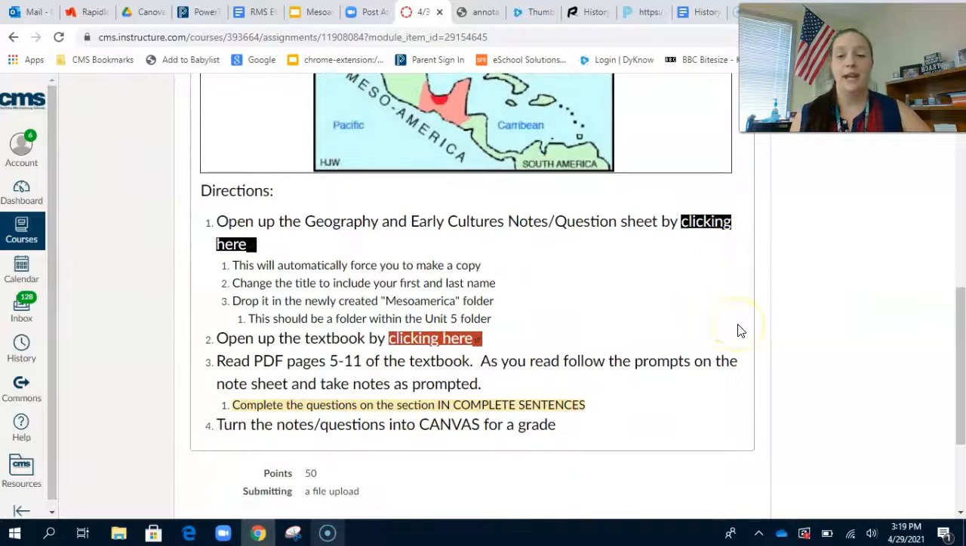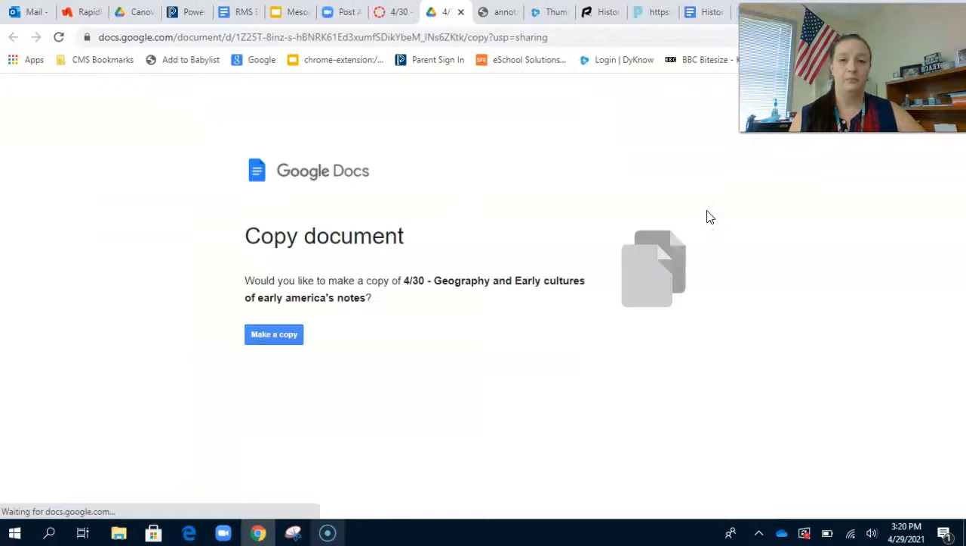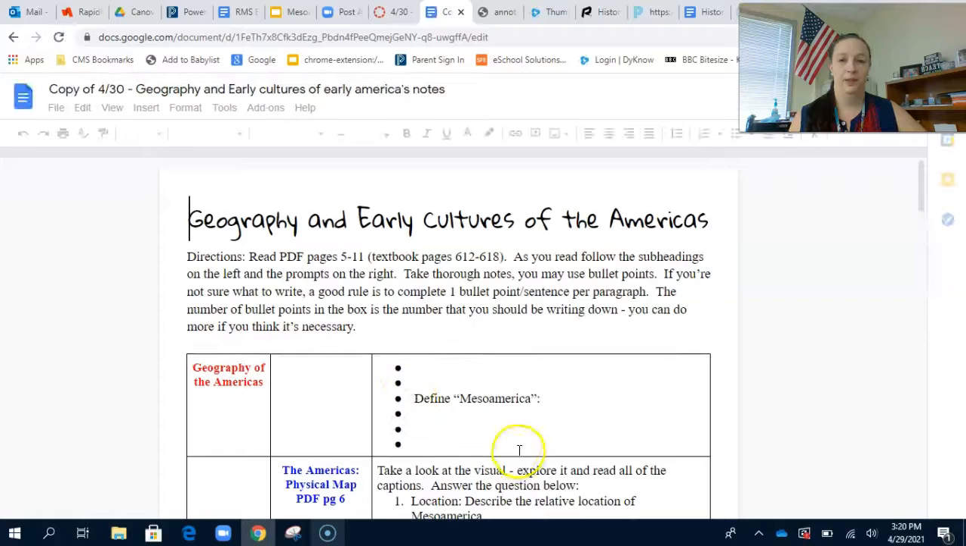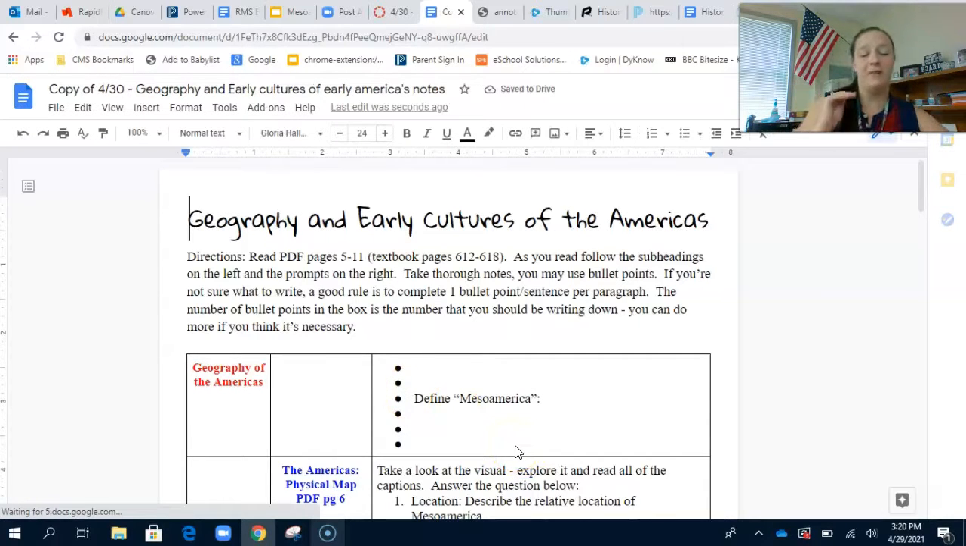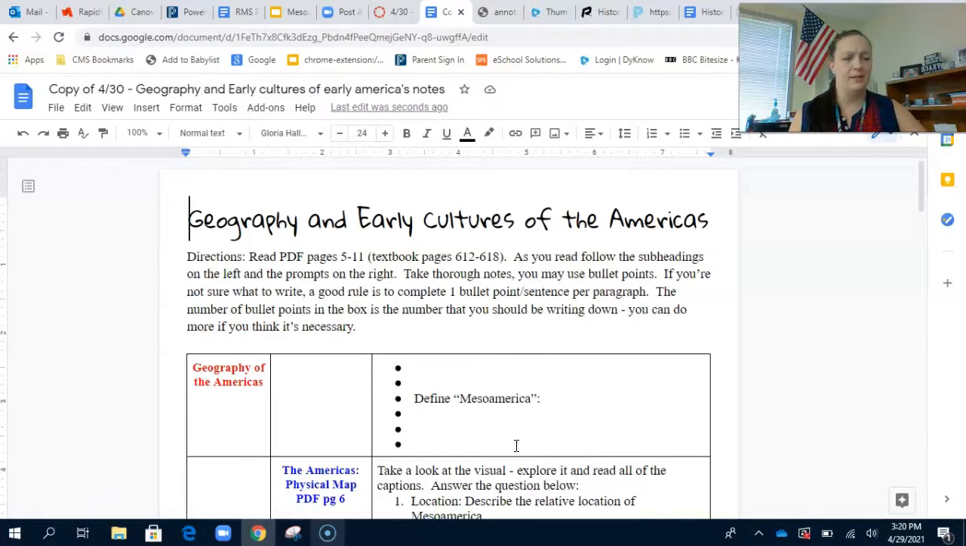So for your directions today, you're going to open up the Geography and Early Questions note sheet by clicking what is highlighted in black. It's going to force you to make a copy, change the title to include your first and last name, and drop it in the newly created Mesoamerica folder. I'm just going to open this up so that y'all can see it. Surprise, surprise! It looks exactly like the notes that we have taken for every other beginning of the unit to introduce it.